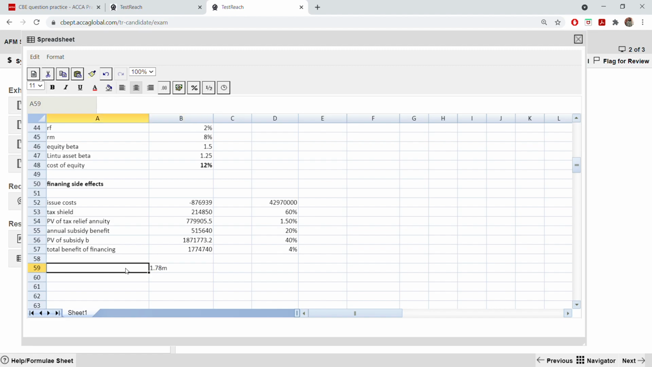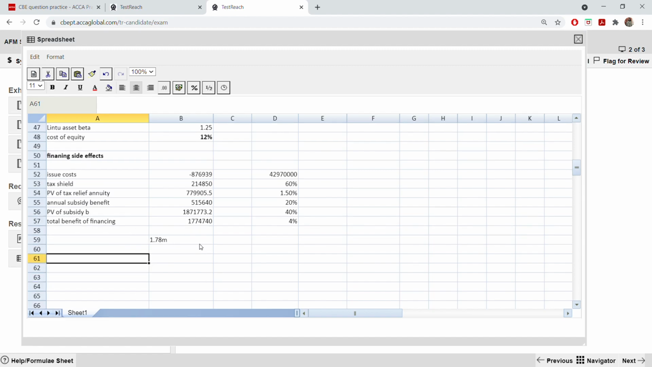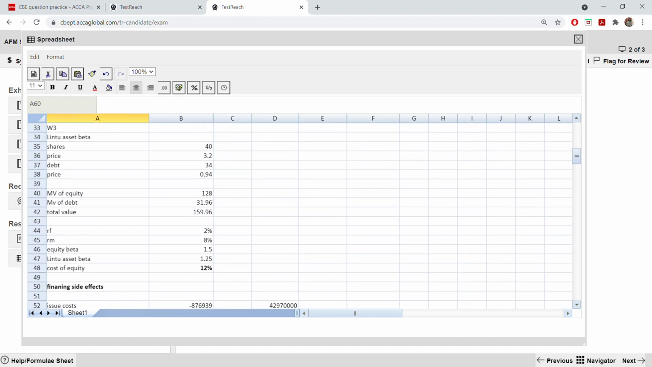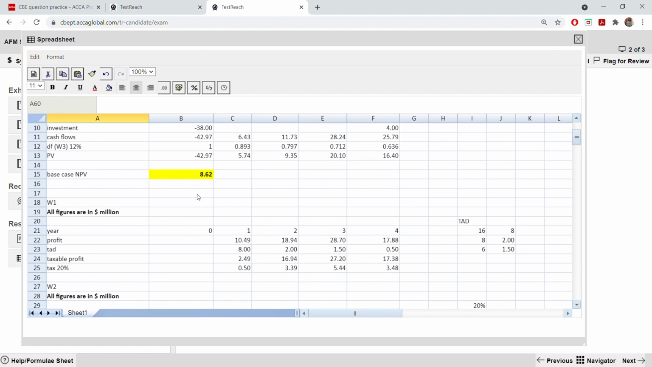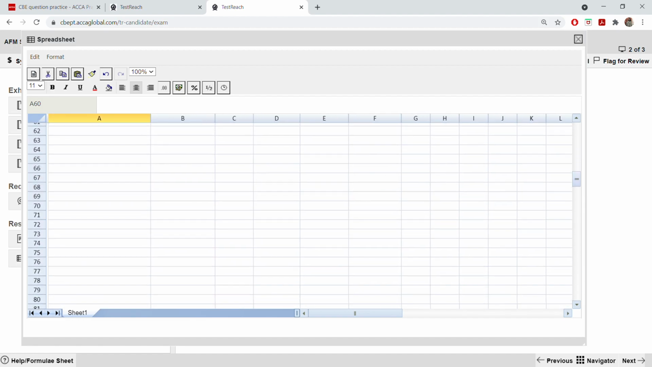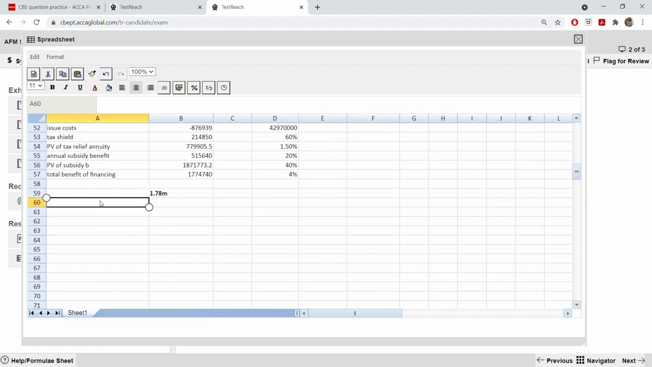Financing side effect. So now you need to write this sentence also, and make sure that this is in bold. So here 1.78, net present value was 8.62. What else? Just add, both are positive. So you have to, it's worthwhile to accept this project and you should go ahead with this project. You have to write this statement down. Okay.